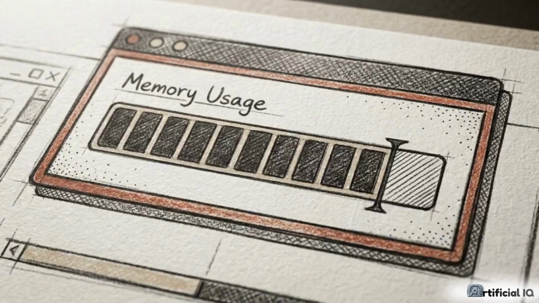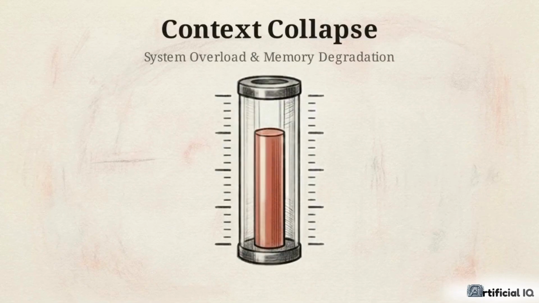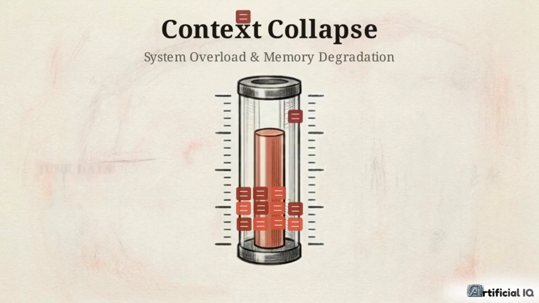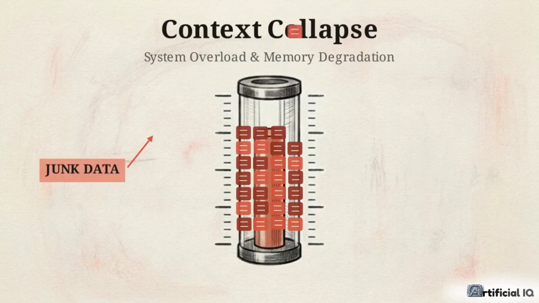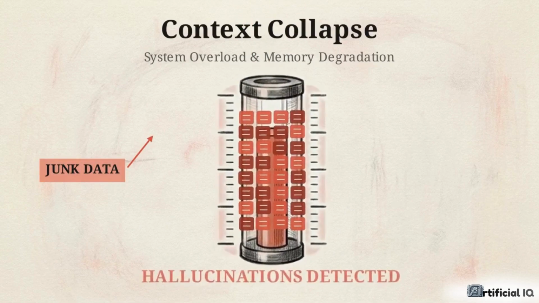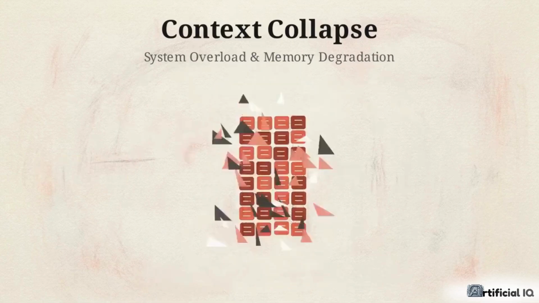That infinite potential immediately hits the architecture's strictest bottleneck, the hard token limit of the LLM context window. This gauge illustrates context collapse. If you force an agent to conduct heavy research and write code in the same session, junk data quickly fills the window, degrading memory and triggering hallucinations until the system fractures.